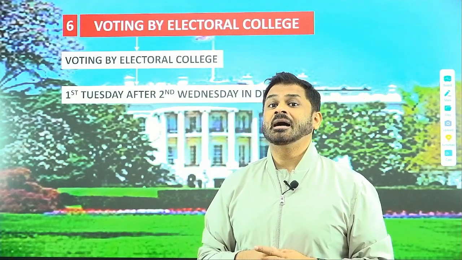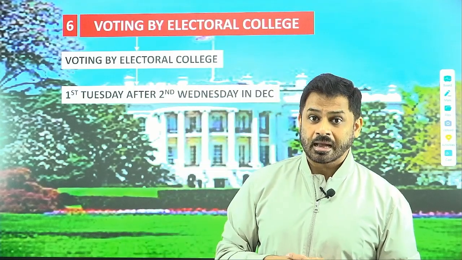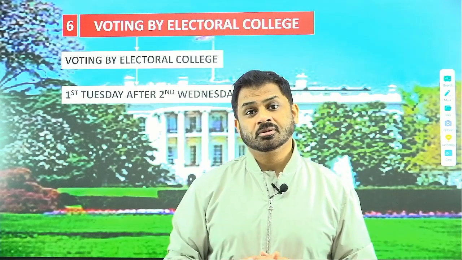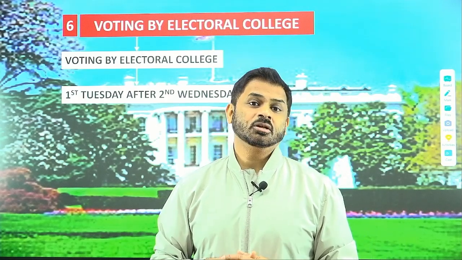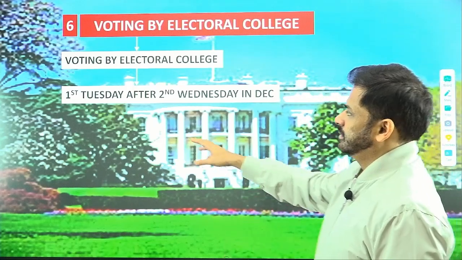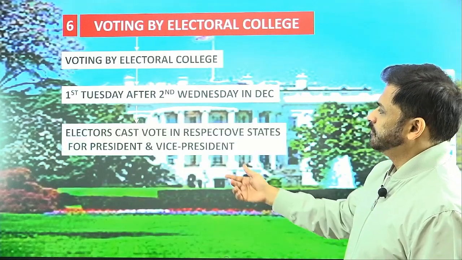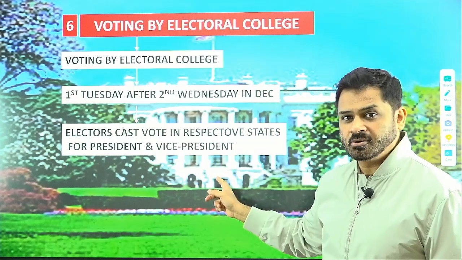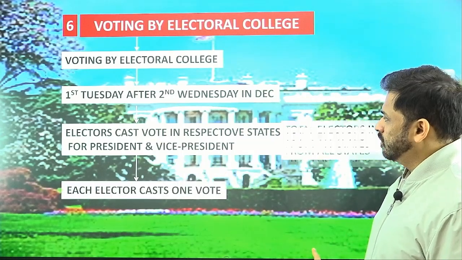Something similar also happened in the 2000 US election, when Mr. Al Gore got more popular votes and George Bush got fewer. Still, George Bush was elected as president in the electoral college voting. So, on the first Tuesday after the second Wednesday in December, the electors cast their votes in the respective states for president as well as for vice president, as I told you, and each elector casts one vote.